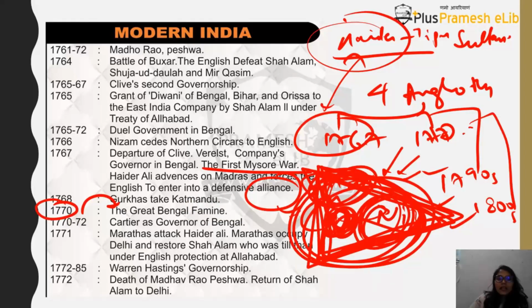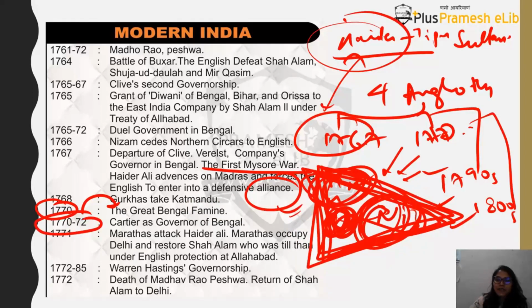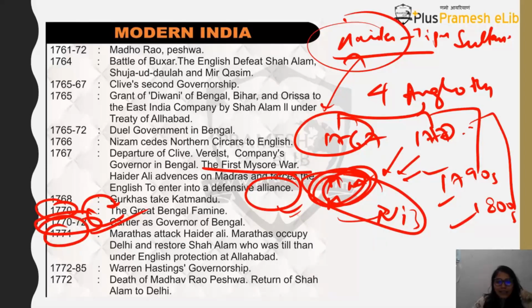Okay, then you will find that in 1770 to 1772, Cartier is made as the governor of Bengal after Robert Clive is there. And then in 1771, I told you, right, this is the time when there will be the second war also coming soon. So Marathas, they attack and they occupy Delhi and restore Shah Alam, who was basically sent to Allahabad after the Battle of Buxar, and that is when you will find that Marathas have actually attacked. They have occupied Delhi and they are also restoring back the Shah Alam's power, moving him from Allahabad back to the Delhi region.